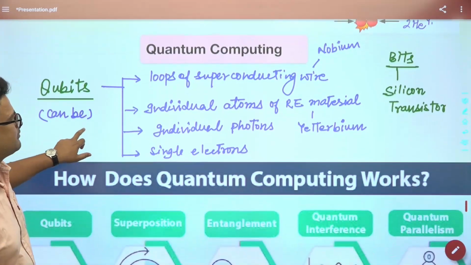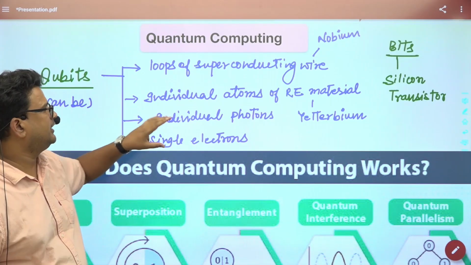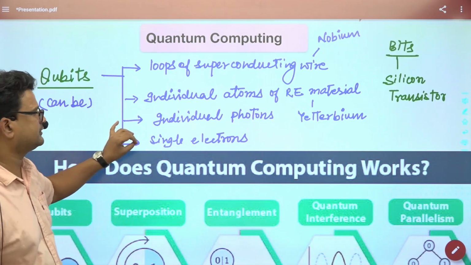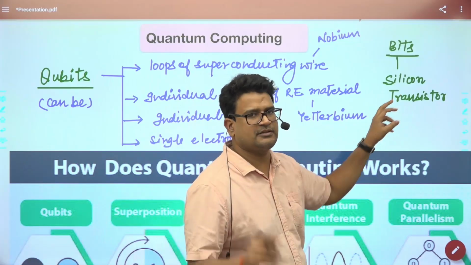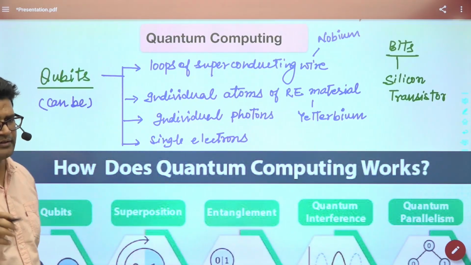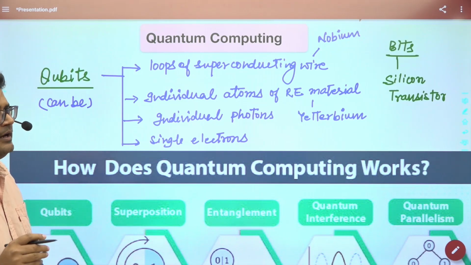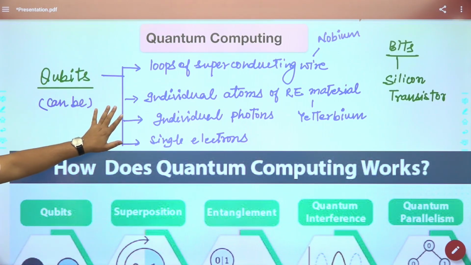Next is our quantum computing. Quantum computing is based on qubits. Qubits can be individual atoms, individual photons, single electrons. But in classical computers, we see the transistors where the electricity passes, and these transistors open and shut as per the command given. But in qubits there is no physical unit.